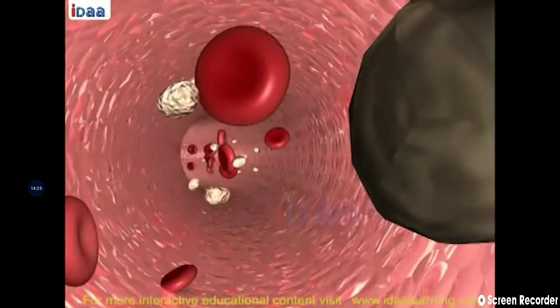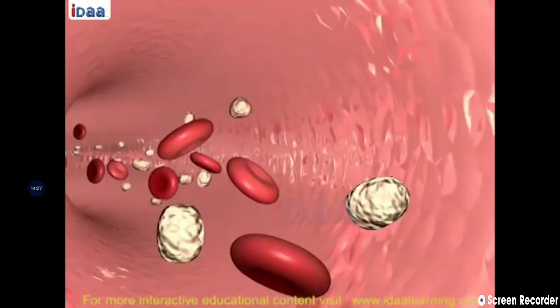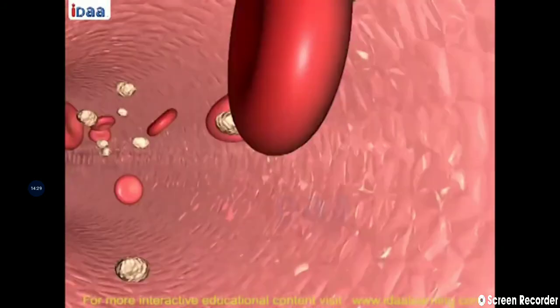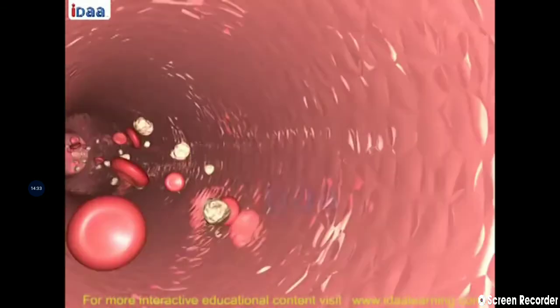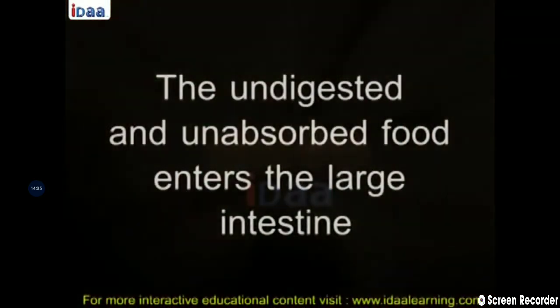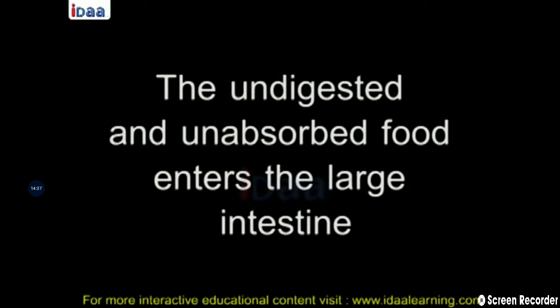See, there are some blood cells which are going through the food. These are the different small parts of the food and the useful material is absorbed. The undigested and unabsorbed food enters into the large intestine.